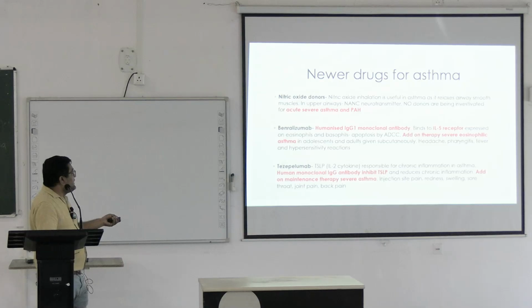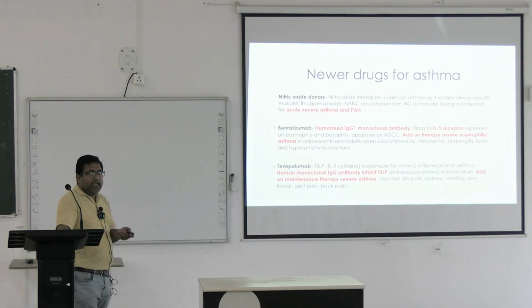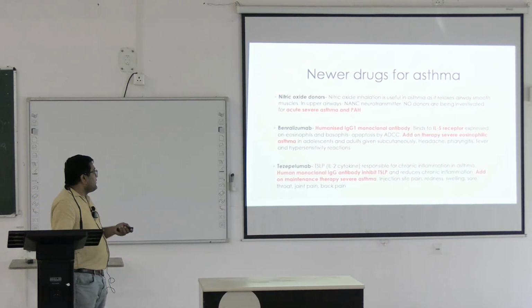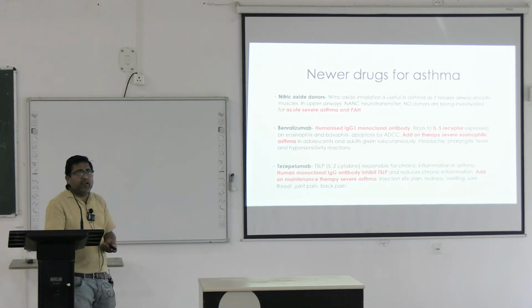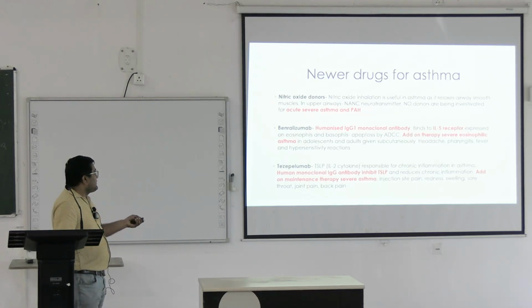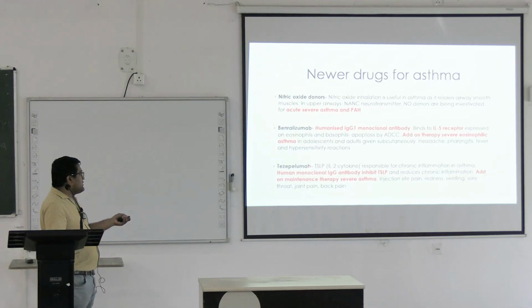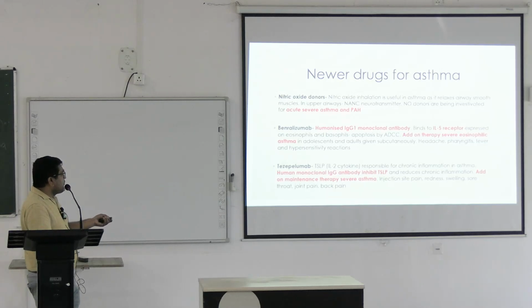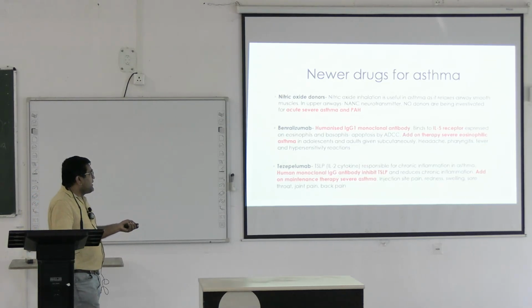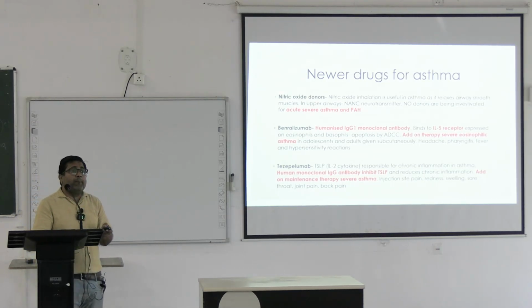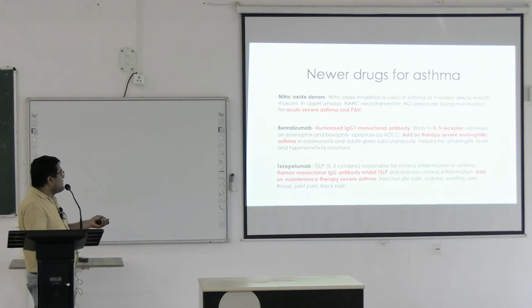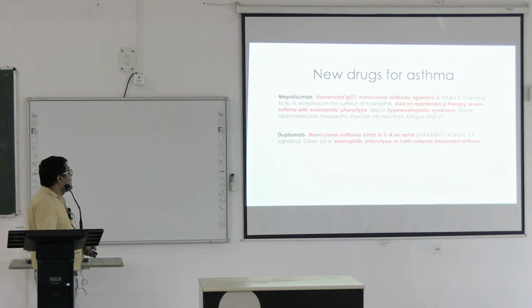Tezepelumab is basically against TSLP, thymic stromal lymphopoietin, a cytokine responsible for the chronic inflammation in asthma. Now it acts as a TSLP antagonist. It is a human monoclonal IgG antibody that inhibits TSLP and thus reduces chronic inflammation. Again it can be used as an add-on maintenance therapy in severe asthma.